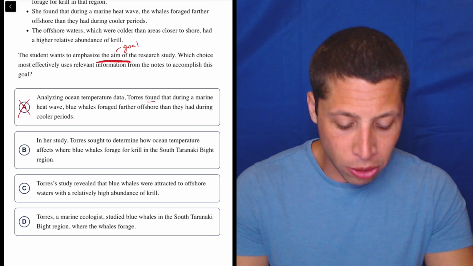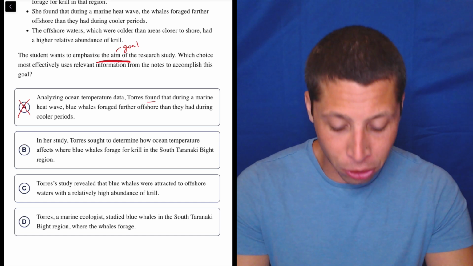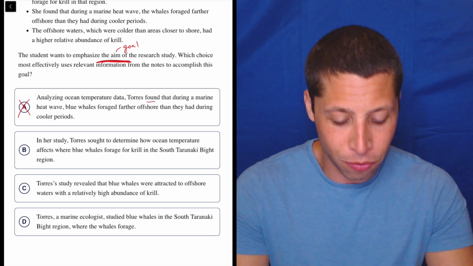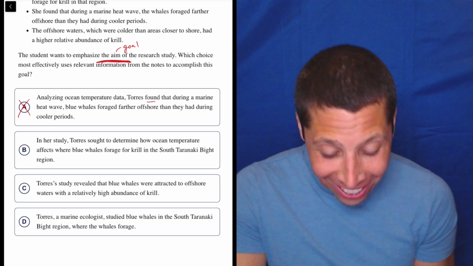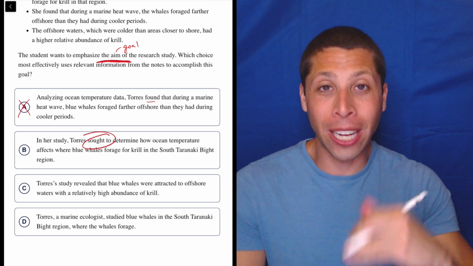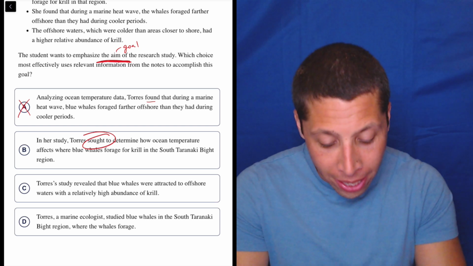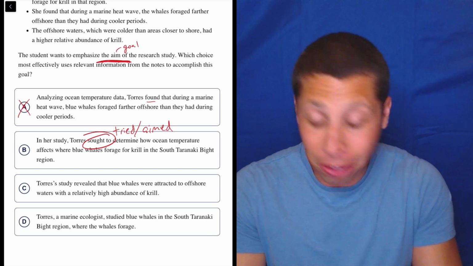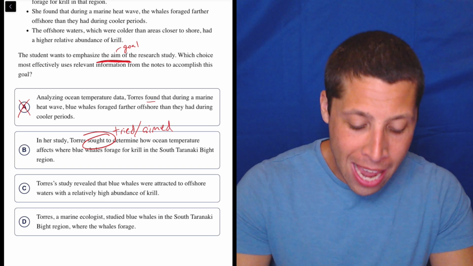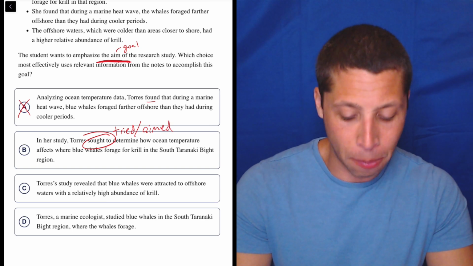B, in her study, Torres sought to determine how ocean temperature affects where blue whales foraged for krill in the South Taranaki Bight region. I don't know why I read that like that, but there you go. Sought. Sought means what you tried, right? So Torres tried, or I was going to say aimed, is literally a good synonym of that. Aimed to determine how ocean temperature affects the blue whale.